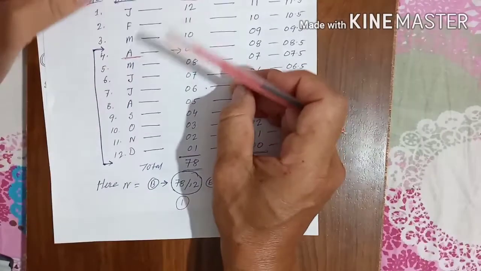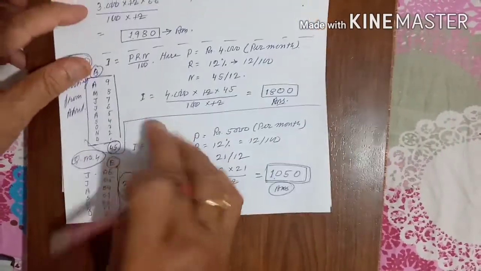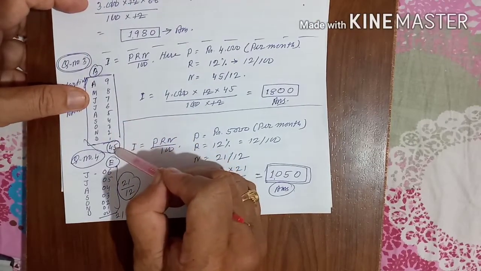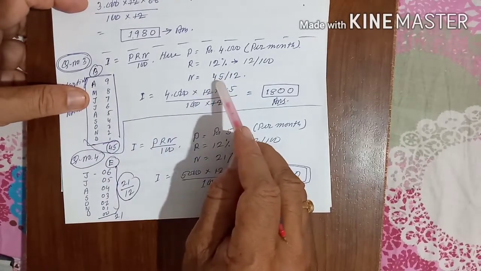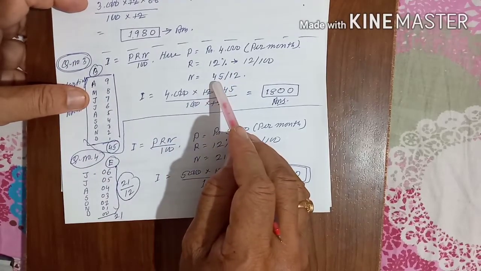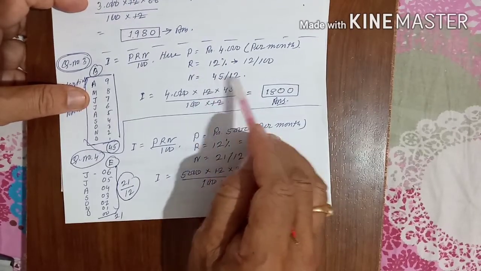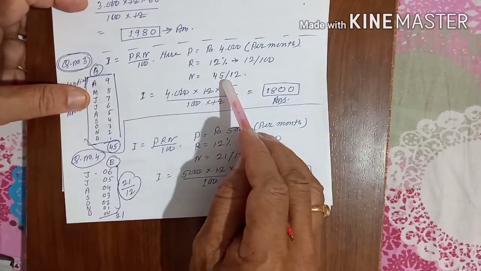So if you add 9 plus 8 plus 7 plus 6 plus 5 plus 4 plus 3 plus 2 plus 1, you will get 45. So your n will not be 78 by 12; here your n will be 45 divided by 12. Do you understand? Immediately after seeing the beginning, don't write 78.